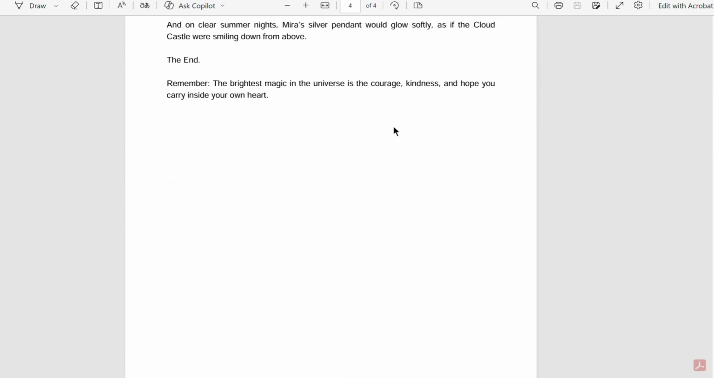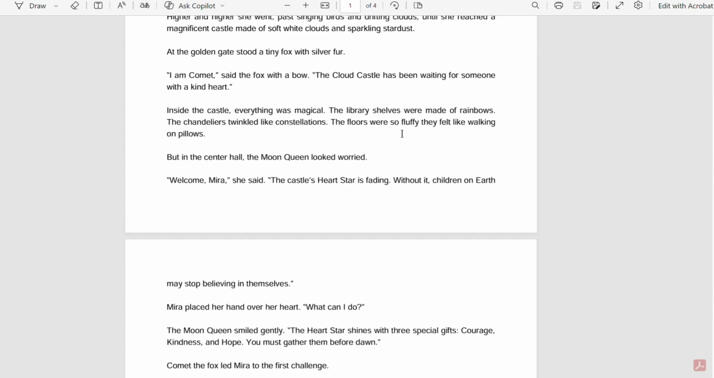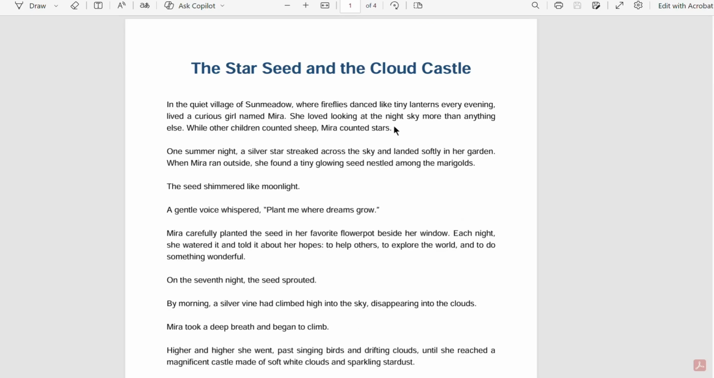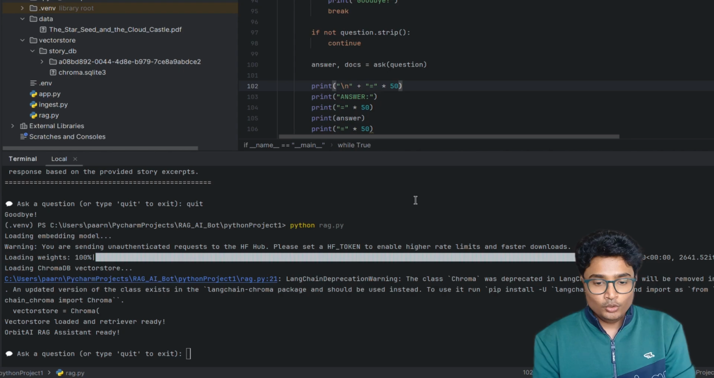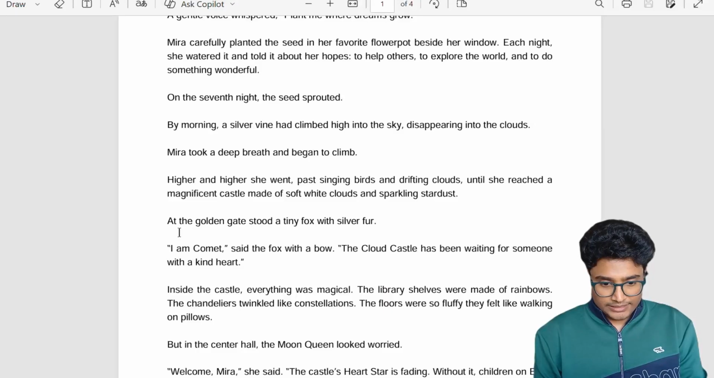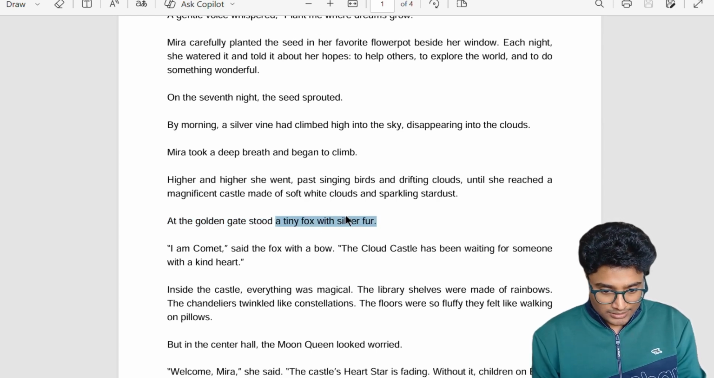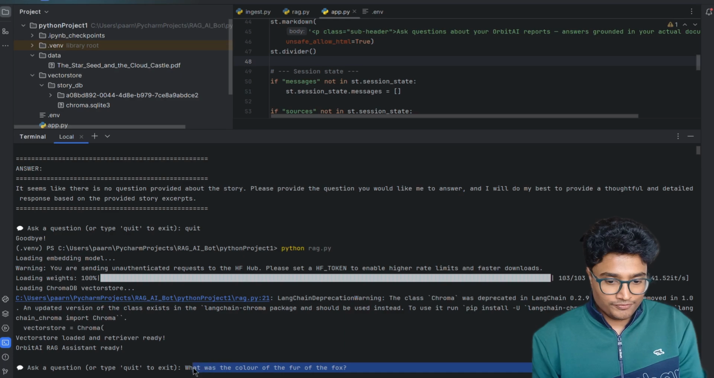Now, since the chatbot has already processed this document, I should be able to ask questions related to the story and get relevant answers. For example, let's look at one line here. You can see here it mentions a tiny fox with silver fur. So now let's ask the question, what was the color of the fur of the fox?